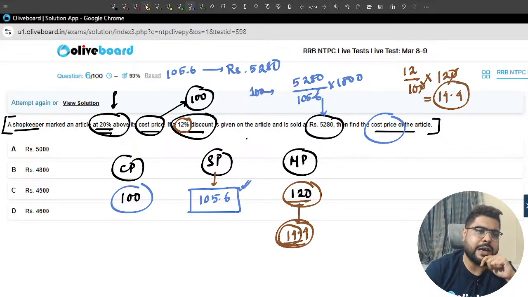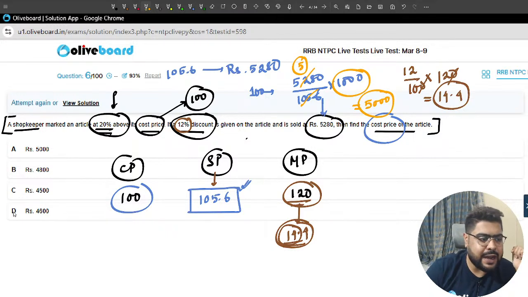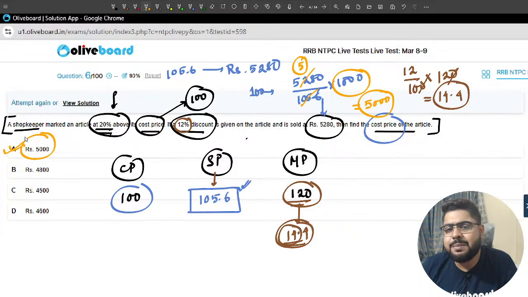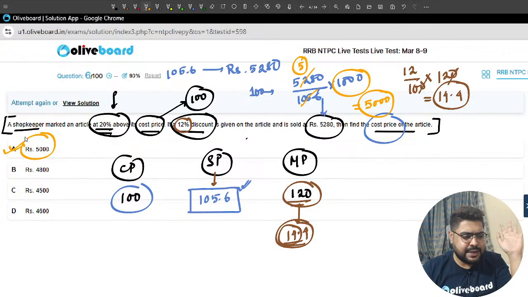So 1056, no, sir. 5 times it is going to 56. 5 times 20 is 100, 280, definitely it is 5 times. So 5 into 1000, your answer will be 5000 rupees. Option number A is most definitely your correct answer. Clear to everyone?